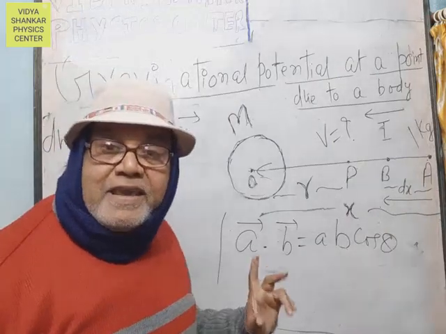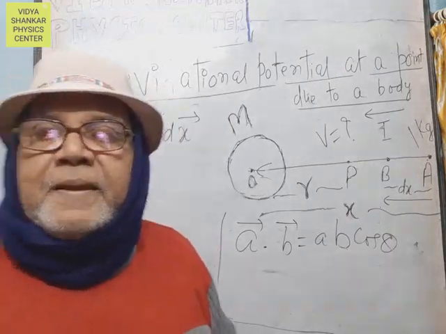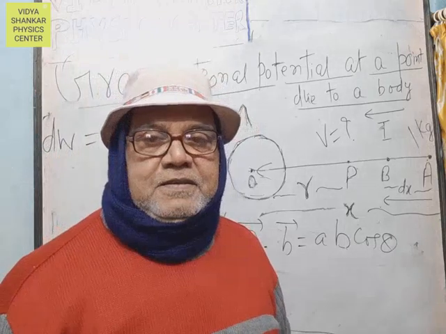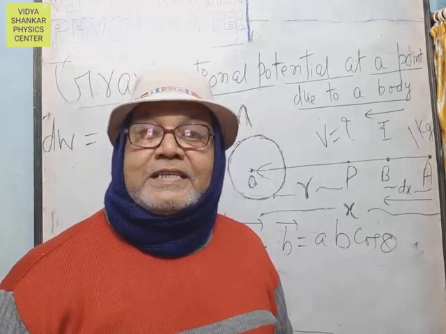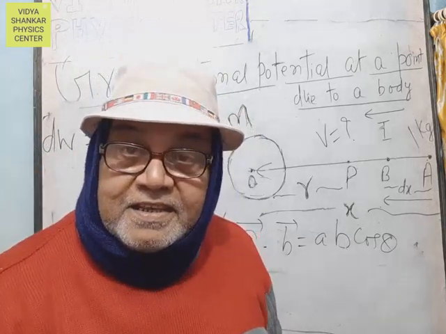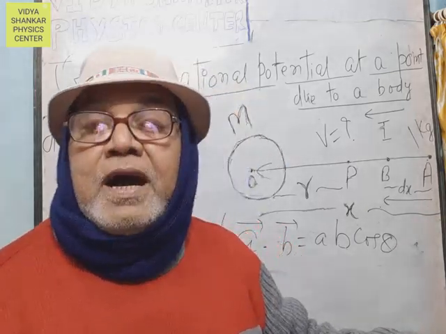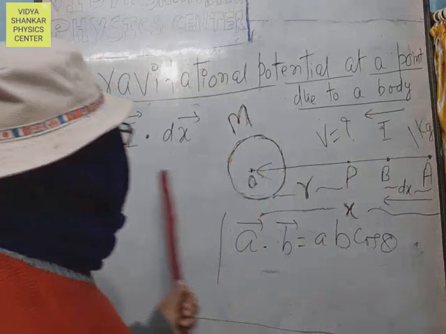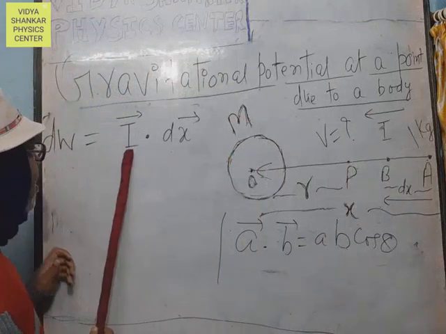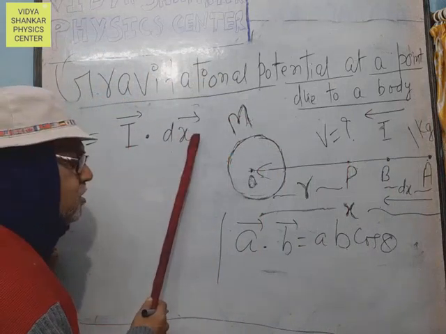The I here is also the force. Because for unit mass, if the mass is greater than unit mass, then we can write the dot product of F vector dot ds vector.